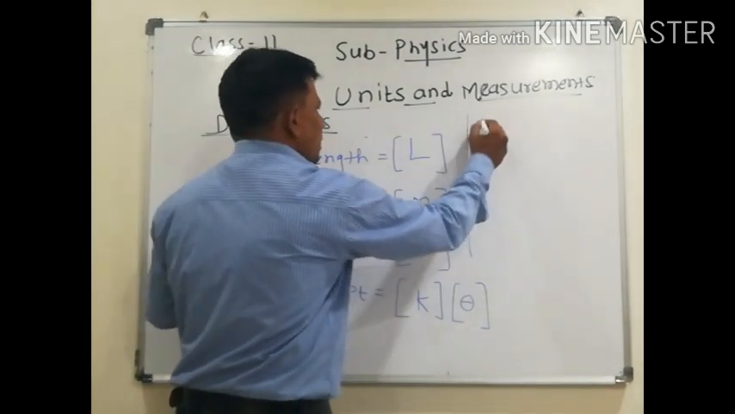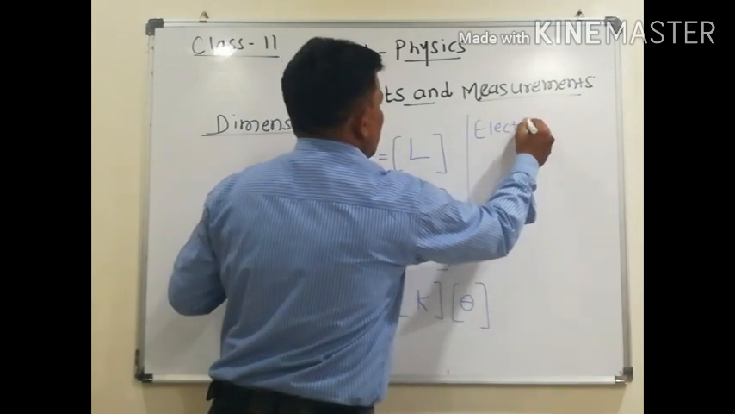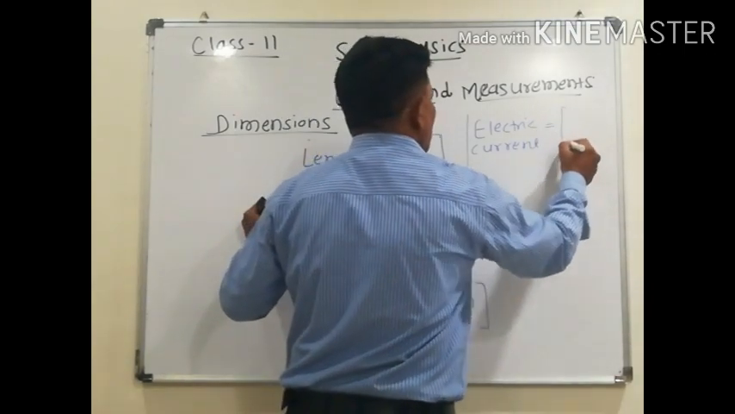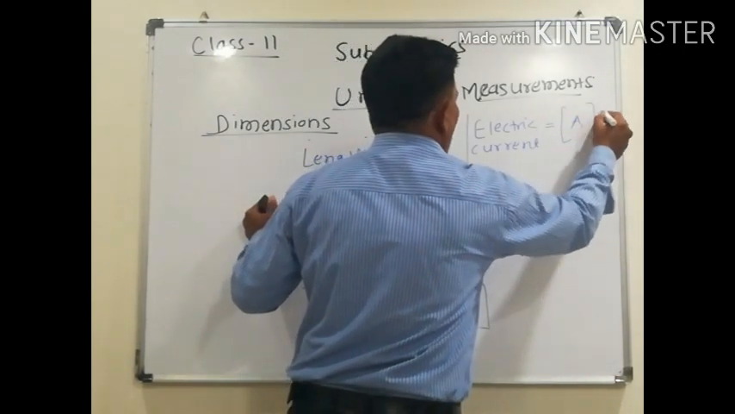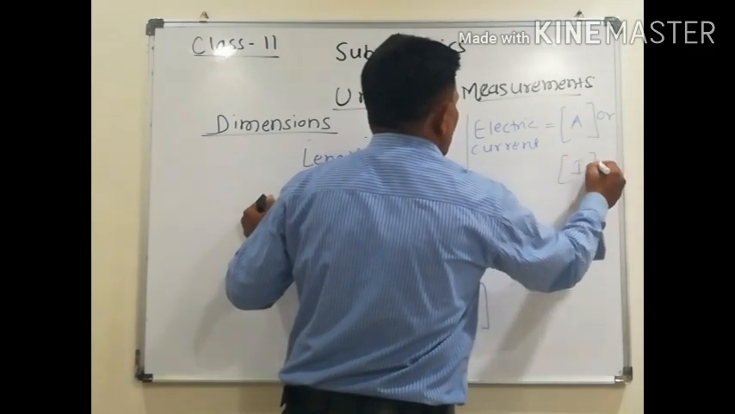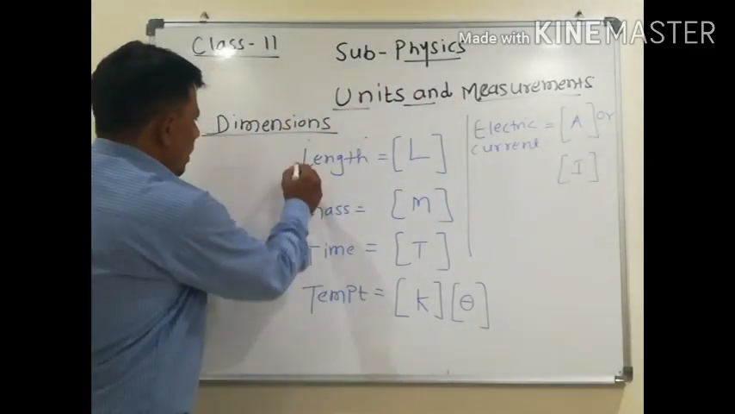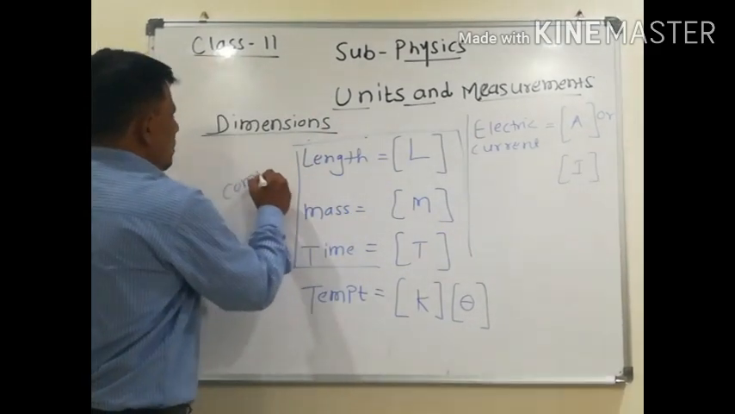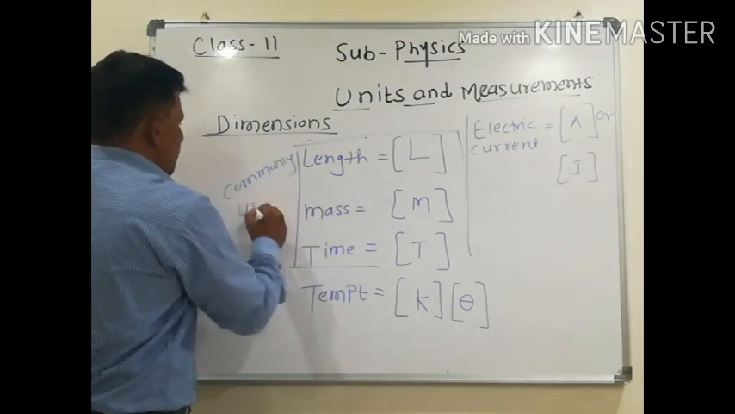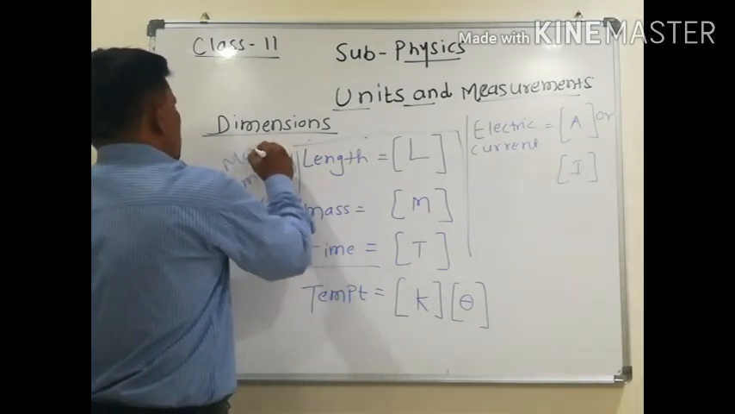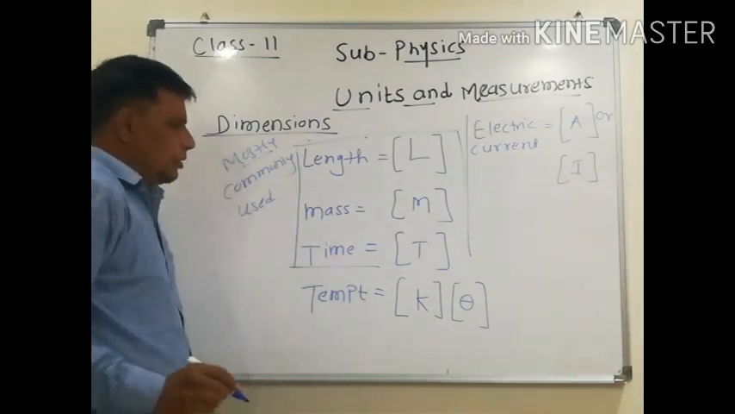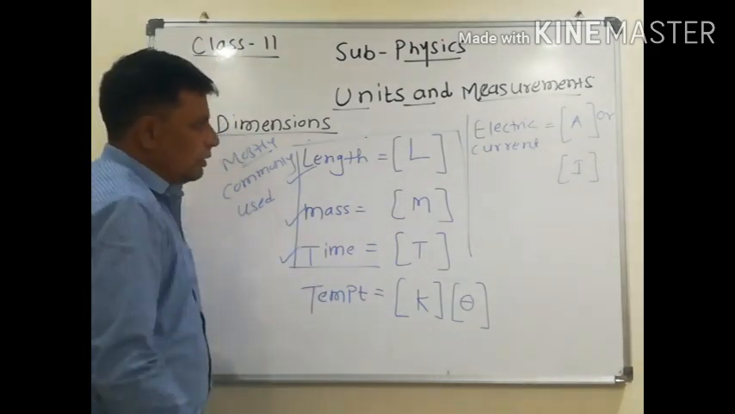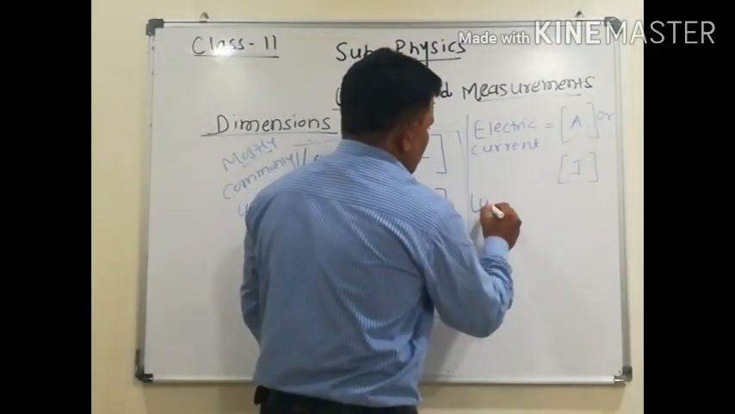Then electric current: for electric current, ampere, A or I. But length, mass and time are commonly used. Which ones are mostly used? Length, mass and time. Then we have luminous intensity.